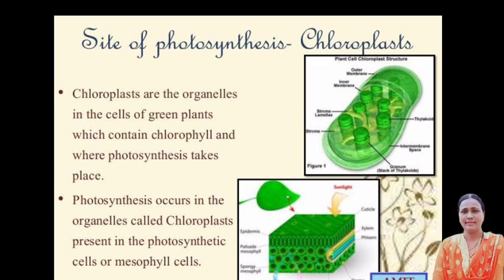Leaf contains these green dots that are cell organelles called chloroplasts. So chloroplasts are the site of photosynthesis as they contain chlorophyll pigment which traps the solar energy from the sun.